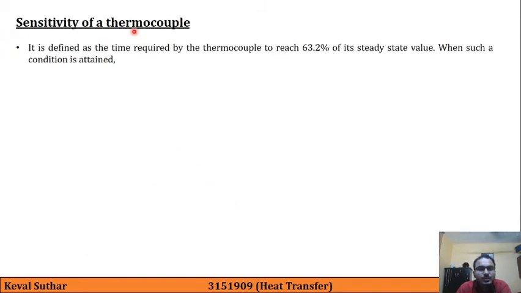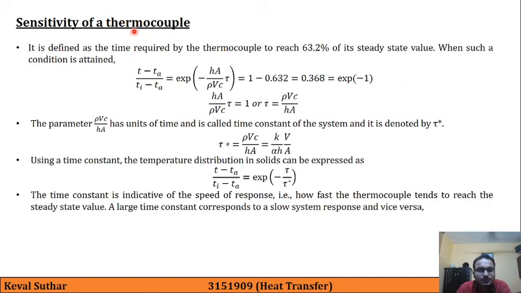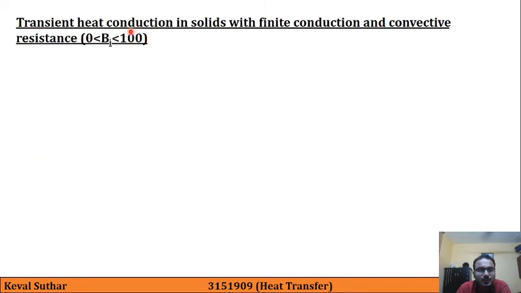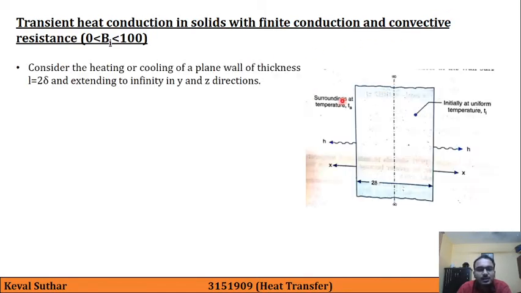Then the next definition was sensitivity of thermocouple. And then we took a different case. Rather than taking infinite thermal conductivity in solids, we took finite conductive and convective resistance.